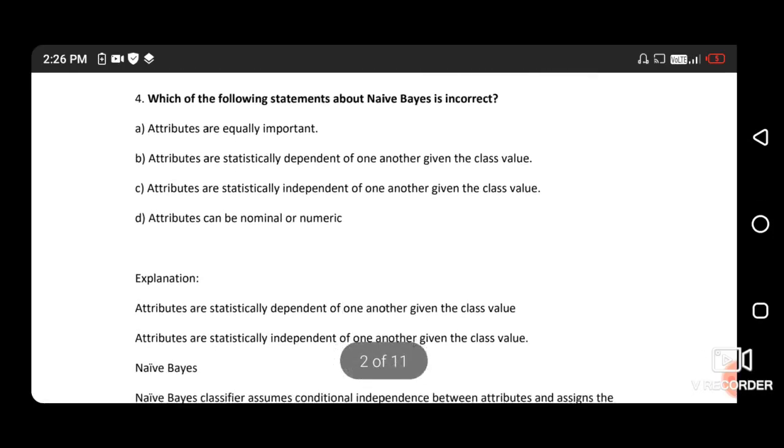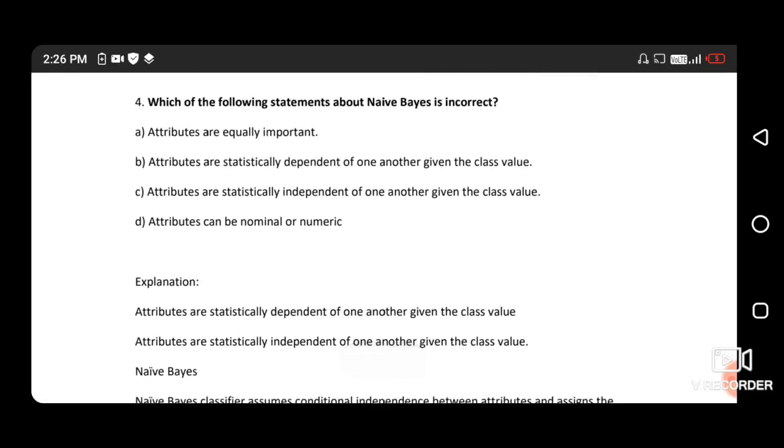Next question: which of the following statements about Bayes is incorrect? Option A, attributes are equally important. B, attributes are statistically dependent on one another given the class value. C, attributes are statistically independent of one another given the class value. And D, attributes can be nominal or numeric.